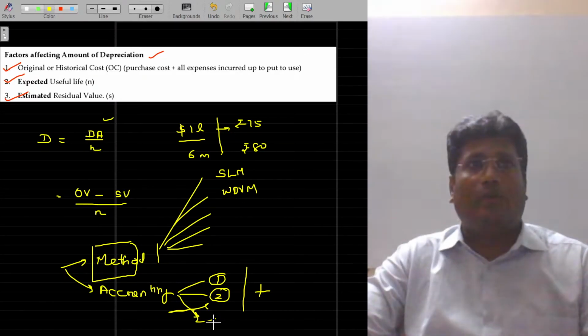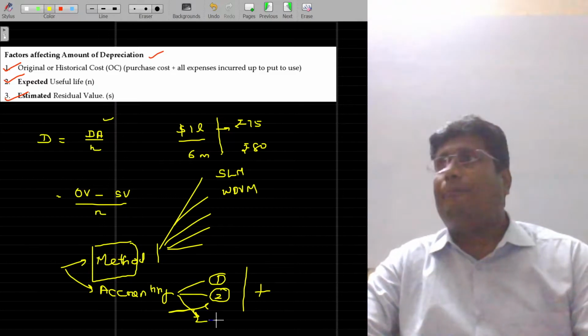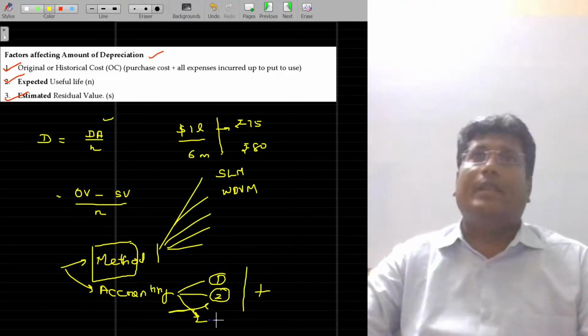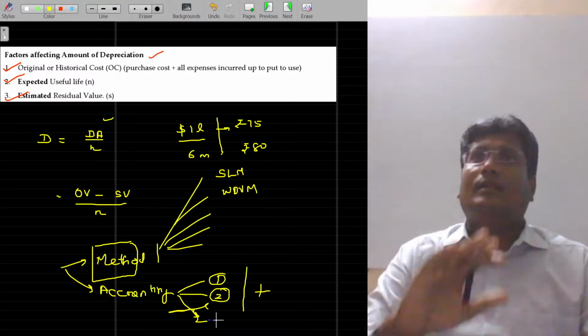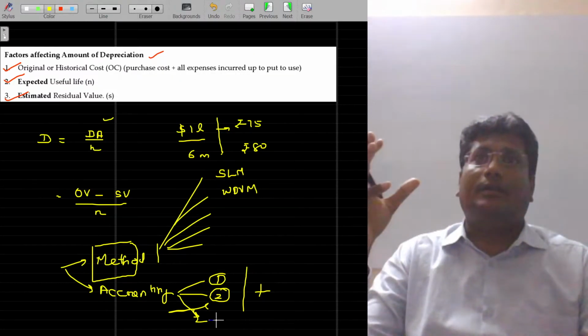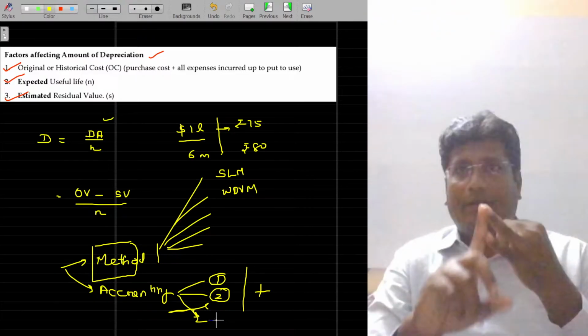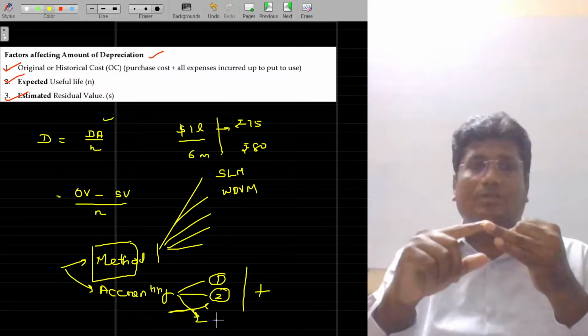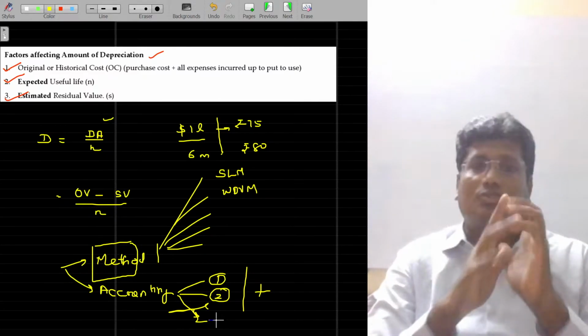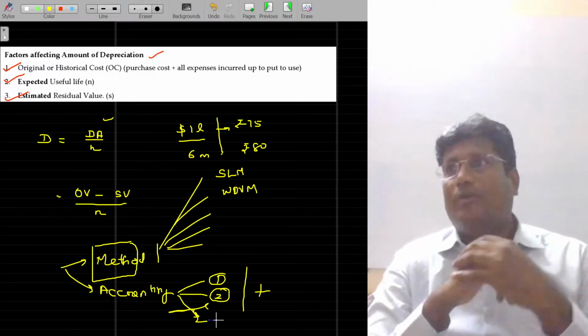Provision for depreciation. In one model I am debiting the depreciation to the P&L account. In another model I am creating the provision. In one case the depreciation is adjusted in the asset. In the other case, the depreciation is accumulated in the provision for depreciation. One is deducting from the asset, another one is accumulating in the provision for depreciation. In methods, two methods are most important: one is the SLM method, another one is the WDV method.